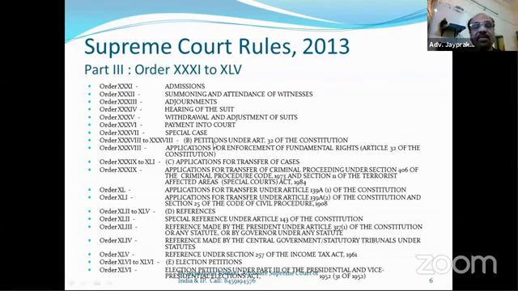See Part B, petition under Article 32 of the Constitution. This is already the original jurisdiction. That is Article 32, fundamental rights. Fundamental rights petitions are of two types. One is a writ petition and another is a special leave petition, that is called PIL, public interest litigation also. I will explain that later on. Application for transfer of cases. Application for transfer of criminal proceedings under Section 406. How transfer cases are handled by the Supreme Court.